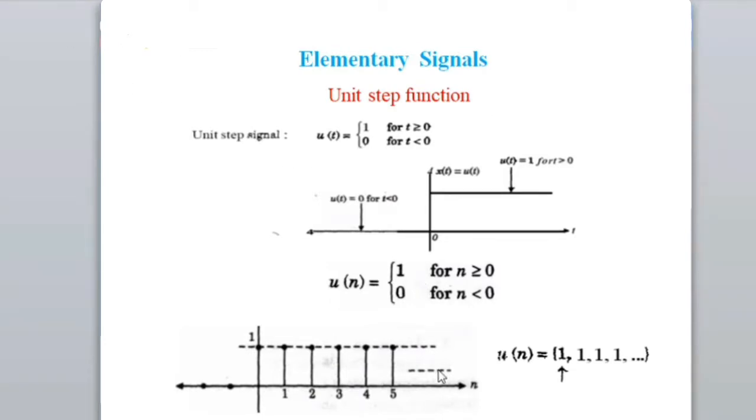This is the continuous one. In the discrete way, u of n equals 1, 1, 1 and so on. The meaning of the arrow: wherever you see this arrow in the discrete case, it represents the 0 sample, that means n is 0.